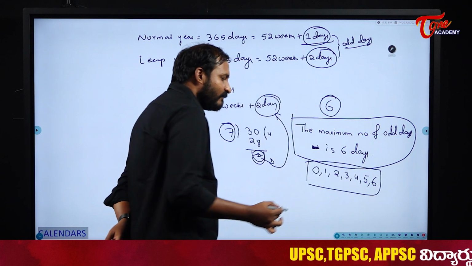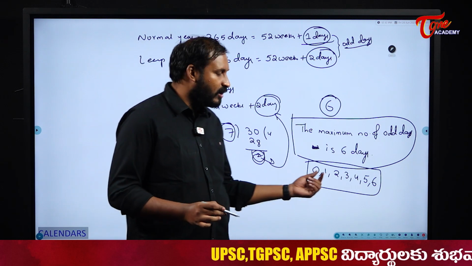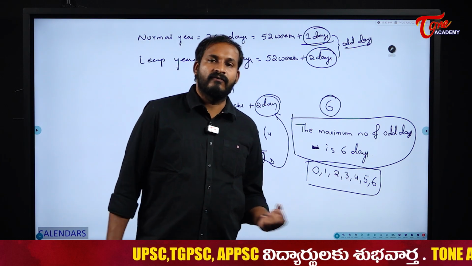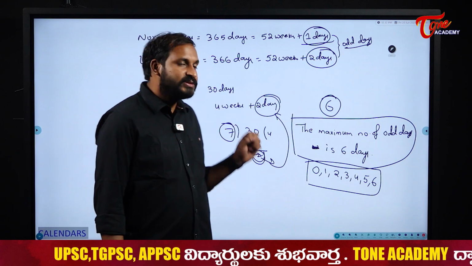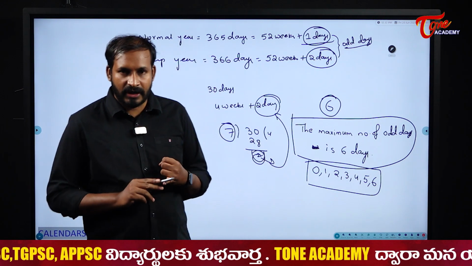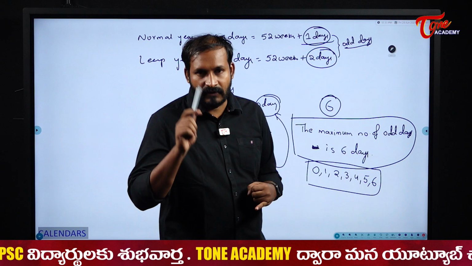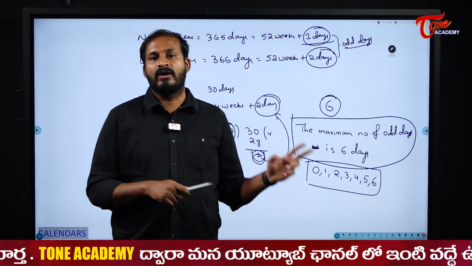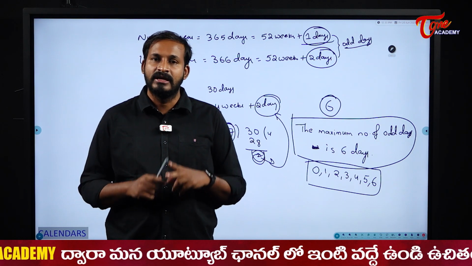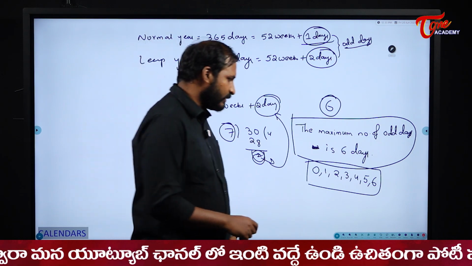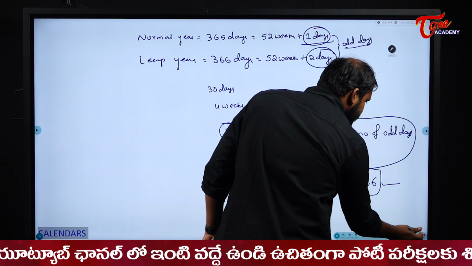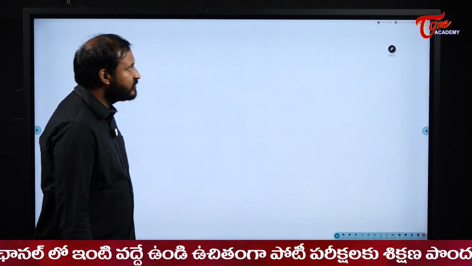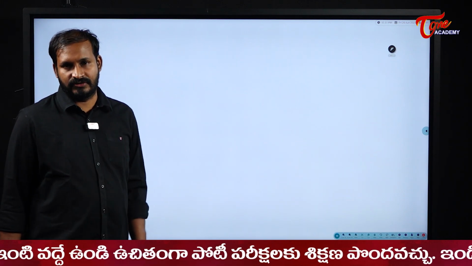Now you understood the odd days concept. A normal year will have 1 odd day and a leap year will have 2 odd days.